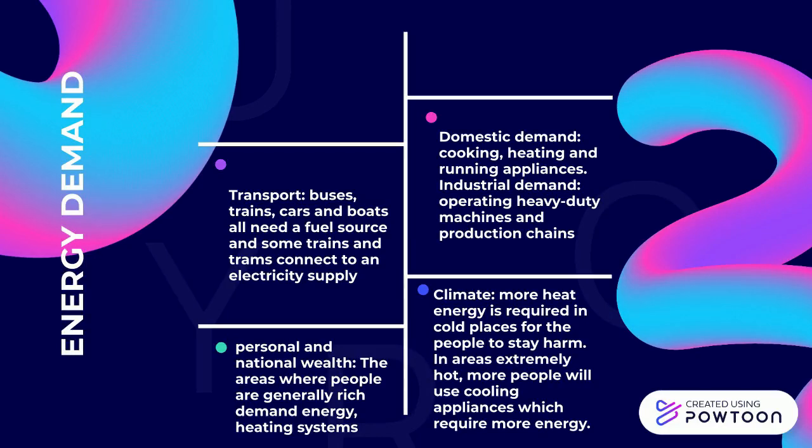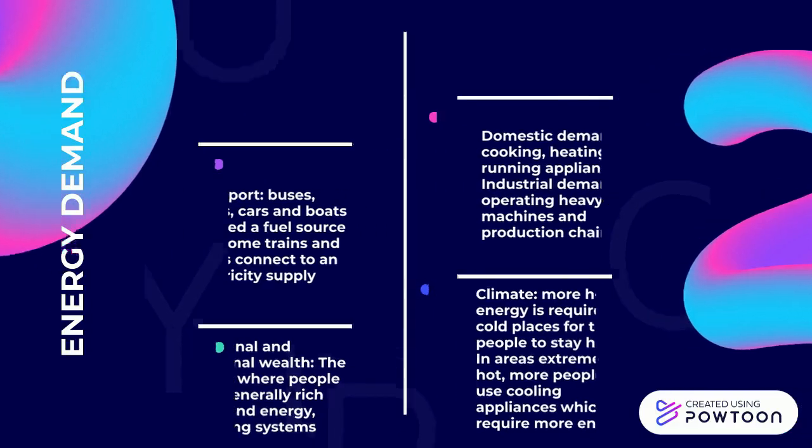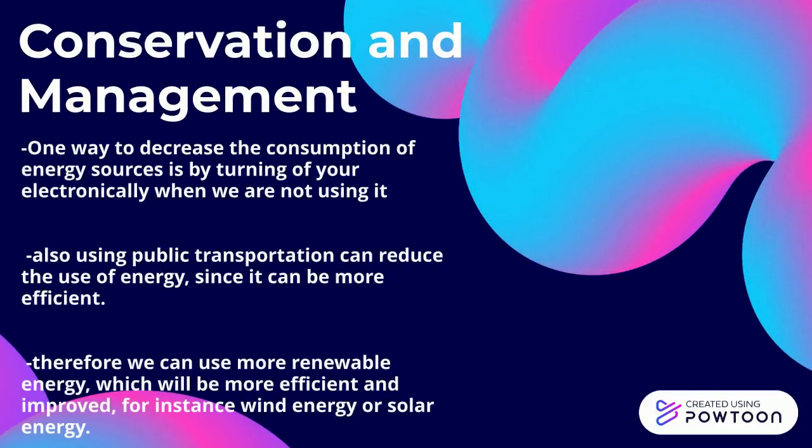How to conserve and manage it. There are 3 ways. To turn off our electronics when we are not using them. To use public transportation in our everyday lives. And finally, to use more efficient sources, for example, wind energy or solar energy.